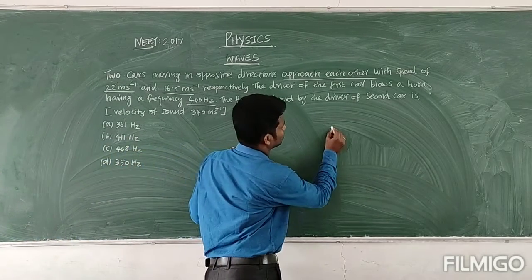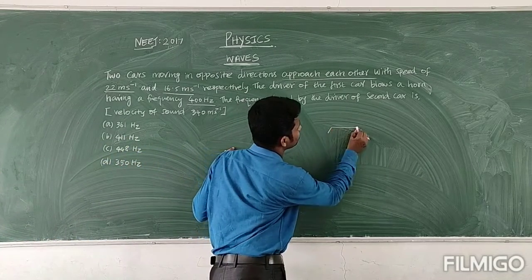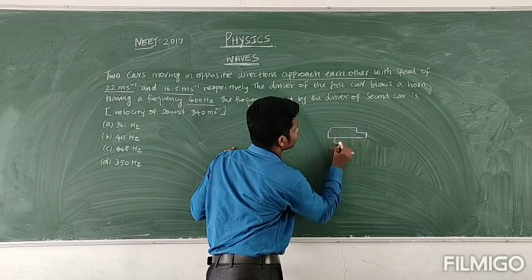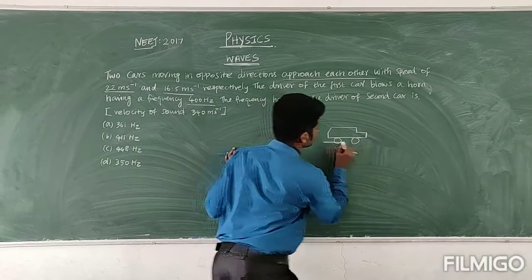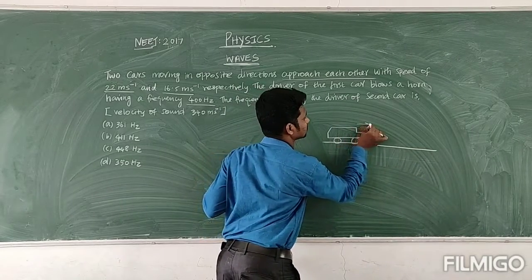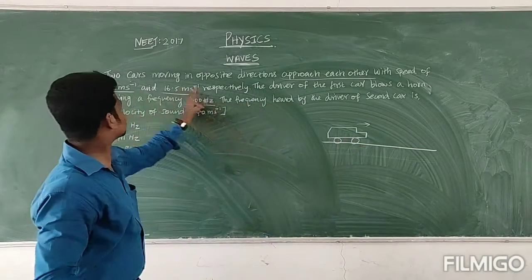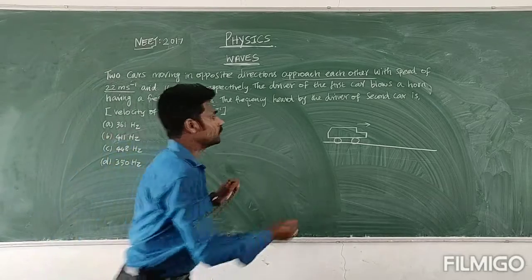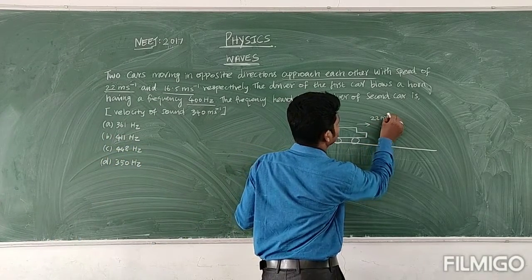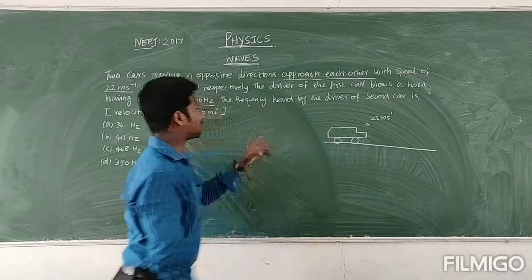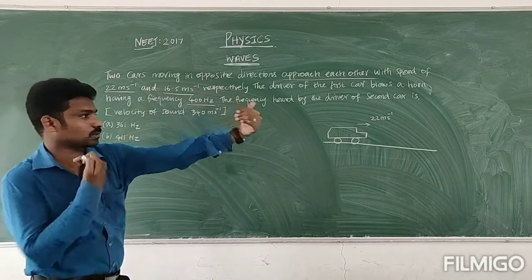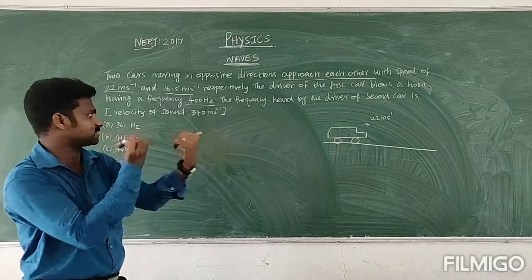This is the first car, traveling in this direction. The velocity of the first car is given, that is 22 meter per second. This car then approaches one more car, which comes in the opposite direction.